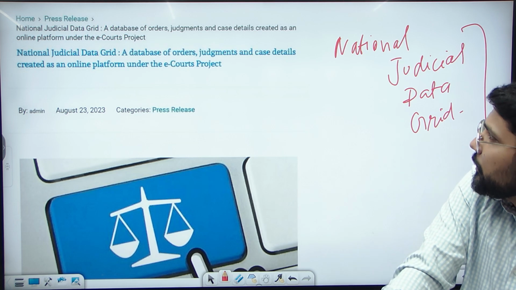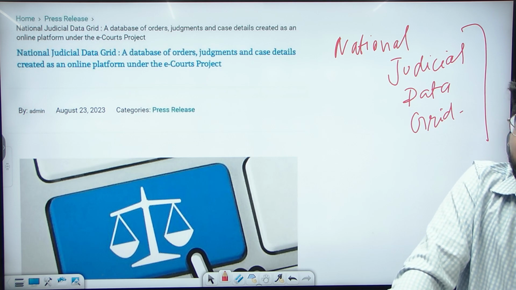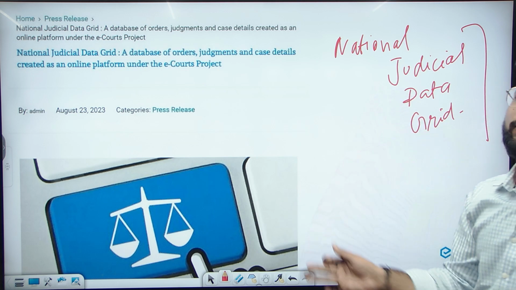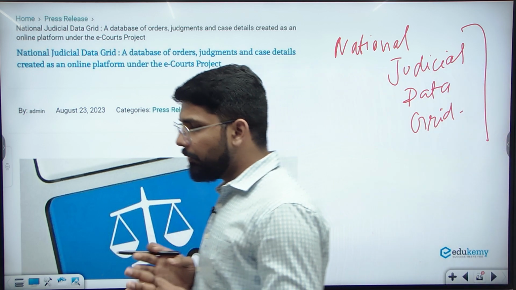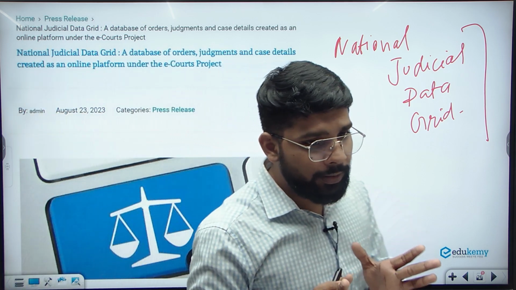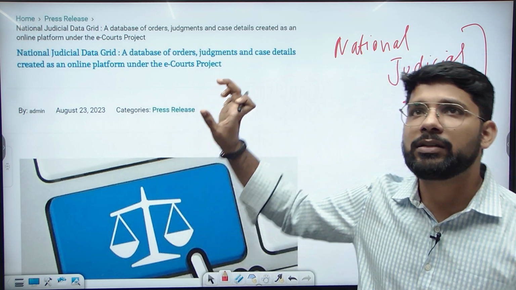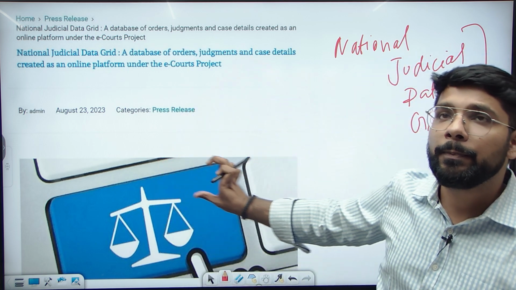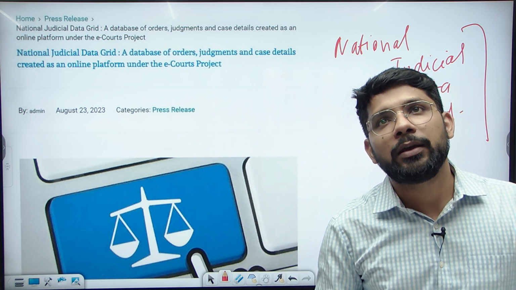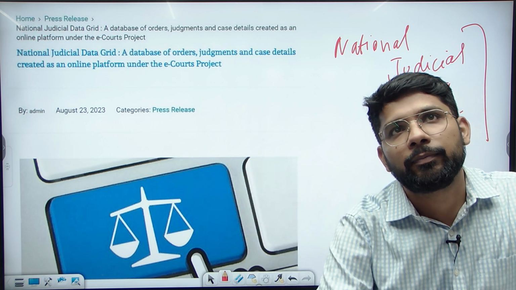Under this project, all the database of orders, judgments and case details will be available on the National Judicial Data Grid. You will get all the information in one place. It will be updated on a real-time basis. And this is very important for the prelims. They can directly ask about the National Judicial Data Grid, and they can also ask a question in the mains where you can quote the example in the case of governance.